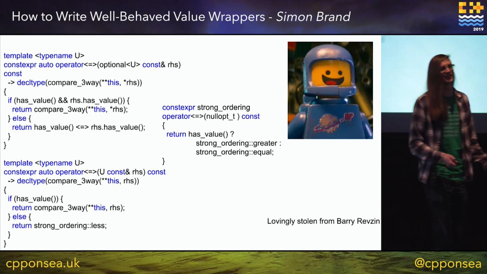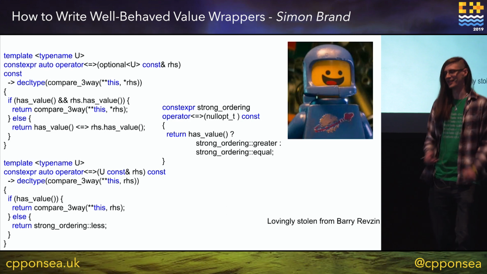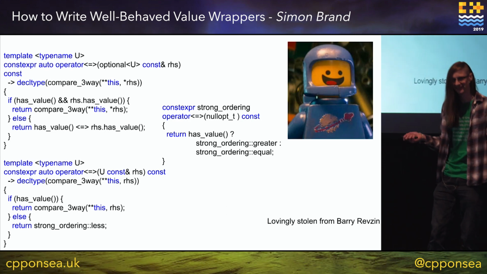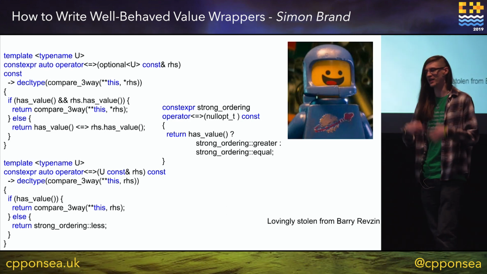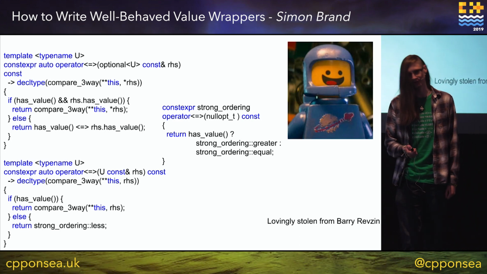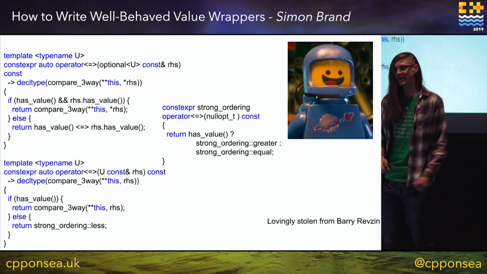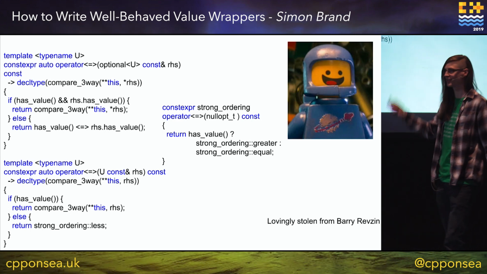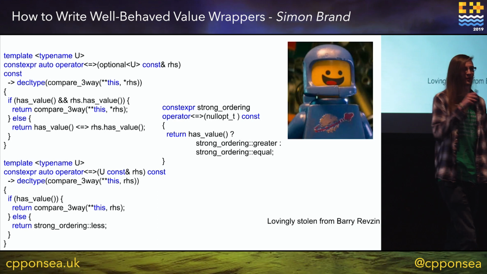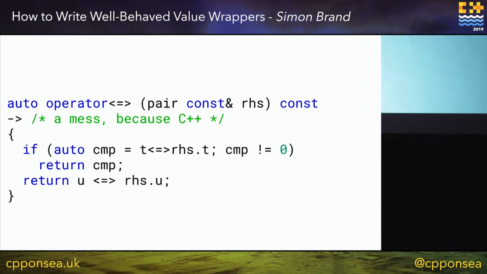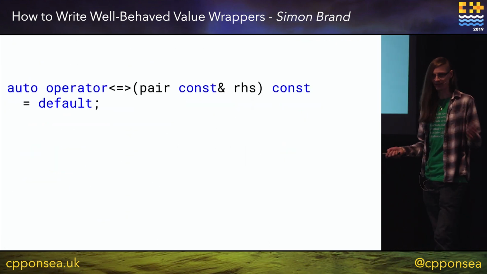It's a lot easier to reason about because you can almost see it on a slide. We don't have to maintain or write all the code we had to before. So in the cases where you have to write your own comparison operators, this helps. And in the case where you can just let it be equals default, then it's great too.